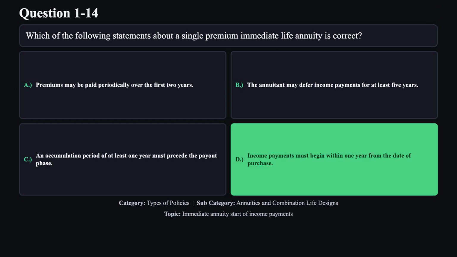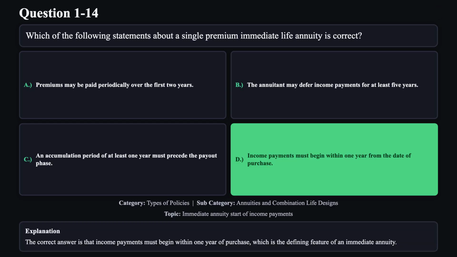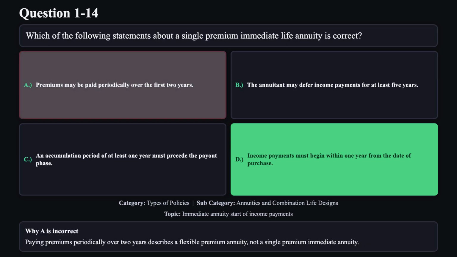The correct answer is D. The correct answer is that income payments must begin within 1 year of purchase, which is the defining feature of an immediate annuity. Reason A is not correct. Paying premiums periodically over 2 years describes a flexible premium annuity, not a single premium immediate annuity.